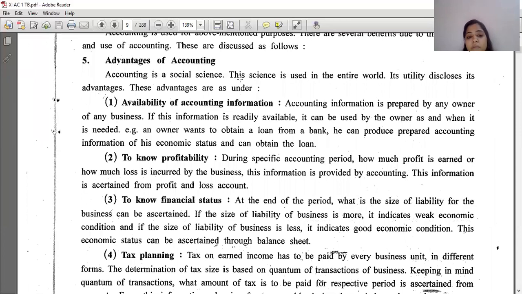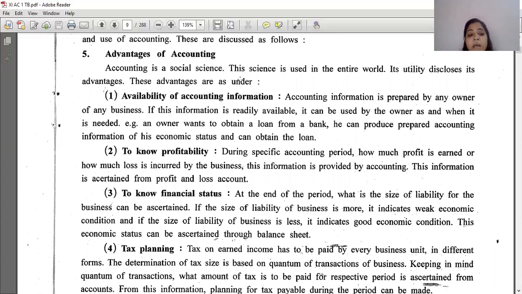Accounting is a social science. This science is used in the entire world. Its utility discloses its advantages. These advantages are as under. Availability of accounting information. What are the advantages?